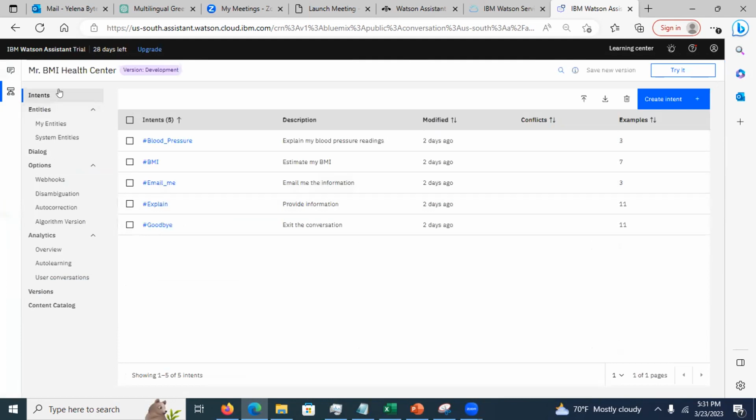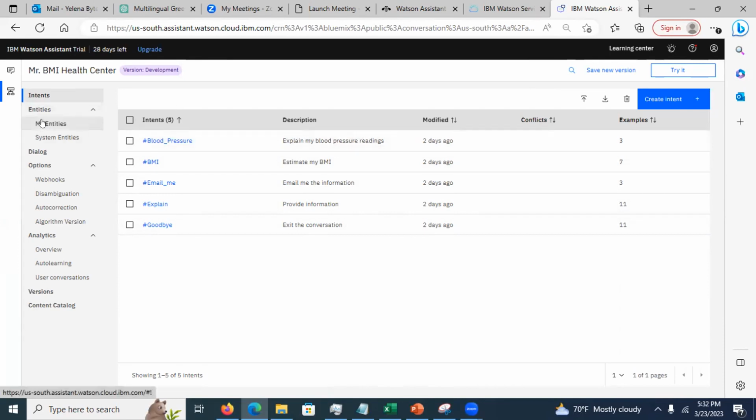If I click in here, I have an intent, right? Here, see, estimate the BMI. I want to email, I want to explain, I want to say goodbye. And this one, I should have given a better name. This one, I want to know what my specific blood pressure reading means. I want to know, estimate my specific BMI. So this is what it's doing in here, okay?